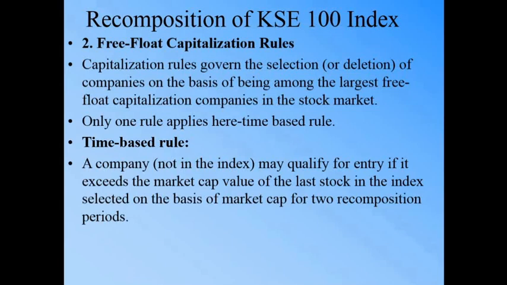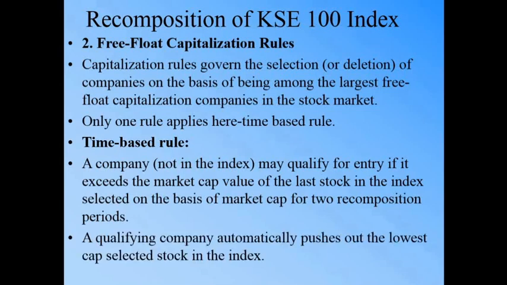If it keeps its position for two recomposition periods, then the last company out of the 65 will be pushed out and this new company will be included, and this is how the recomposition will complete.